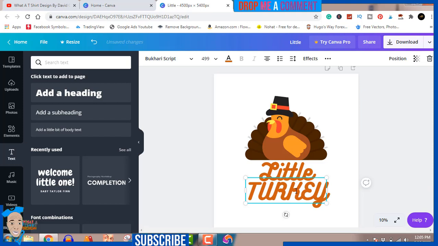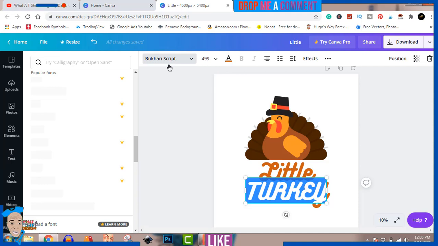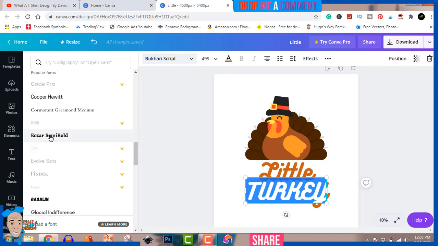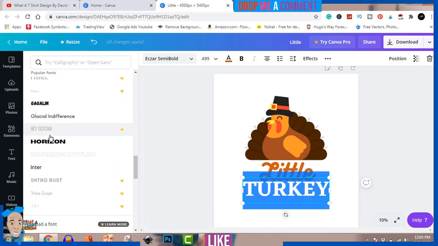So I'm going to highlight that again, Ctrl A, and I'll just change the font of that one also, just to a different one. Okay, I want it a little bit playful. This font does not look so playful.